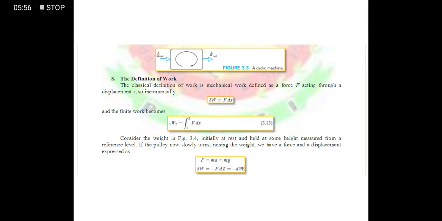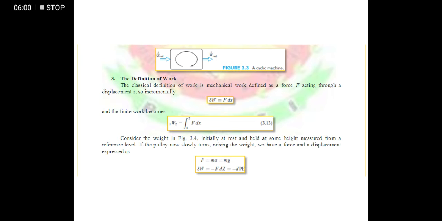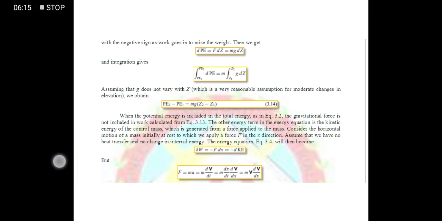Yun lang yung pinakatatandaan na formula for work. Okay, so this formula, work is equal to force times distance, is valid only for those systems where it undergoes movement at a certain distance. Okay, so yun.